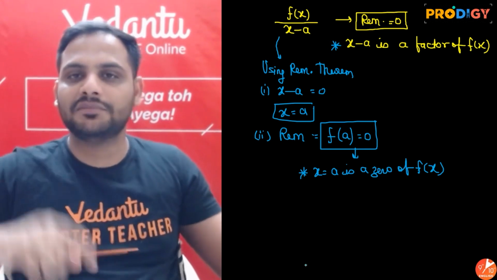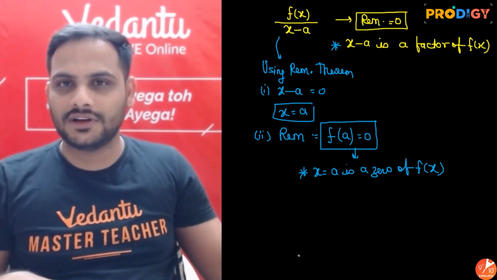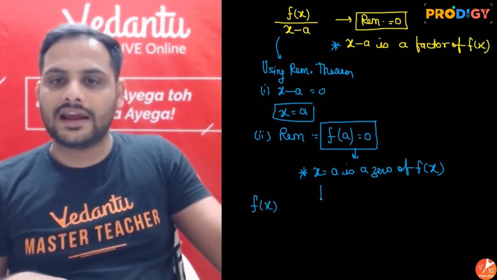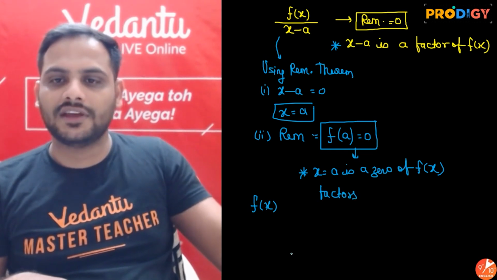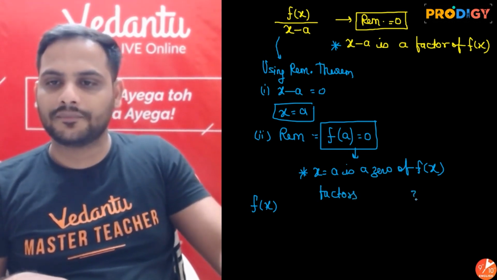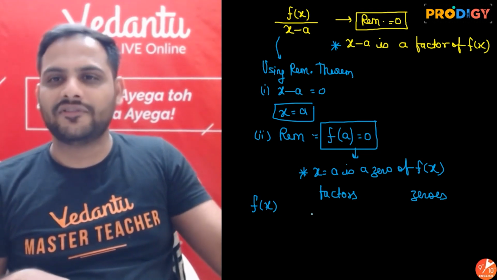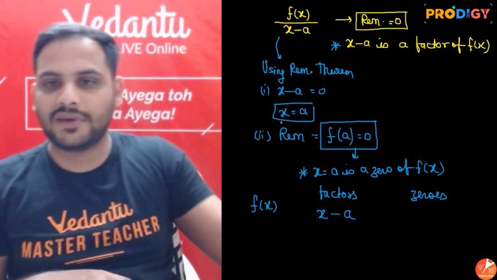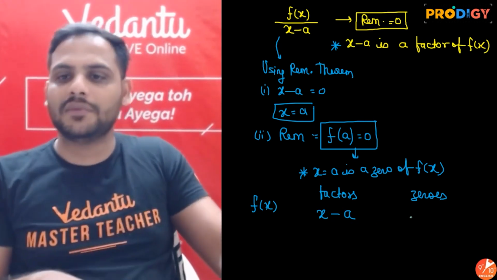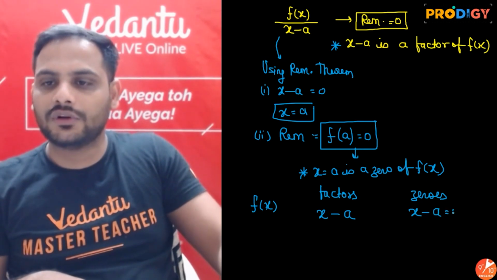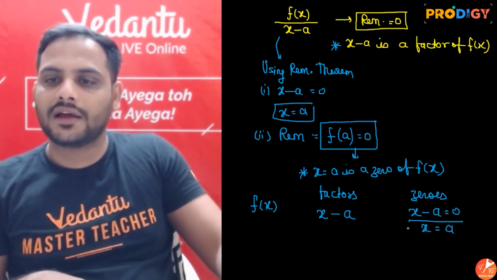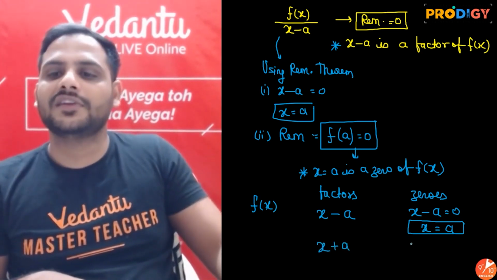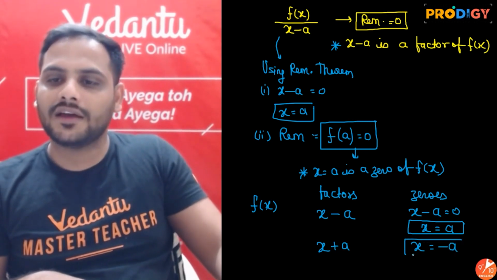We can get a relationship between zeros and a factor of a polynomial f of x. For example, let's say we have a polynomial f of x, and let's write its factors, and respectively we can say what will be its zeros. Suppose its factor is x minus a. How will you get its zero? It's very easy, beta. Make x minus a equal to 0, you will get x equal to a as your zero. If my factor is x plus a, make x plus a equal to 0, you will get x equal to minus a as your zero.